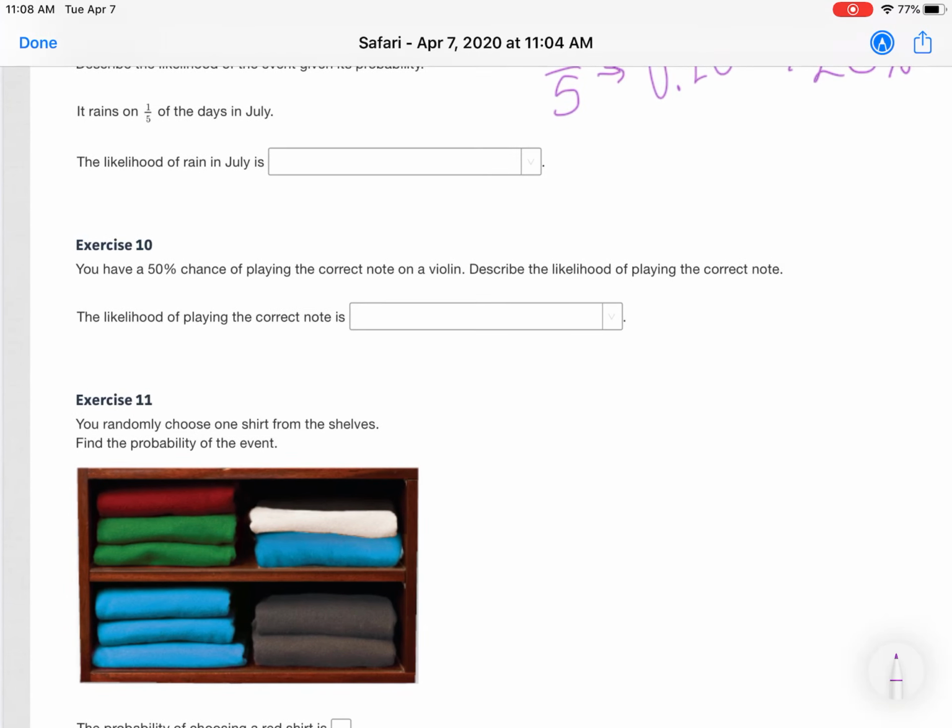All right. Number 10, exercise 10. You have a 50% chance of playing the correct note on a violin. Describe the likelihood of playing the correct note. Again, you're using that continuum, using 50%. Which word?